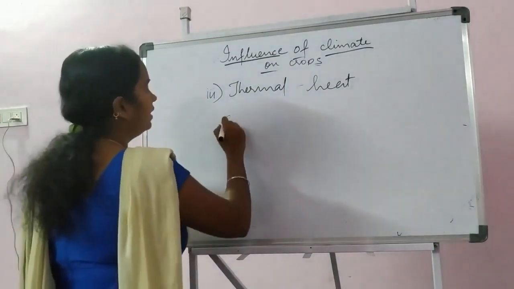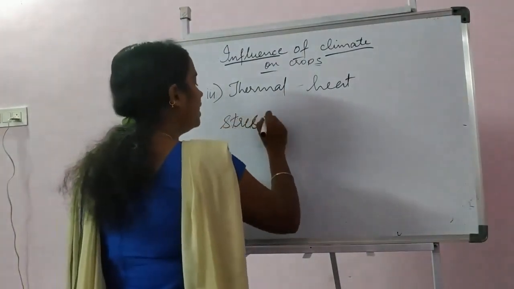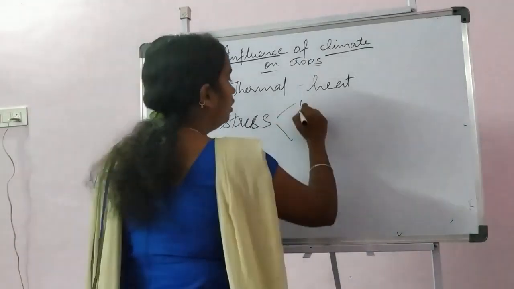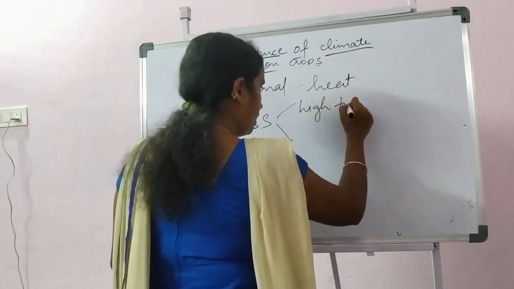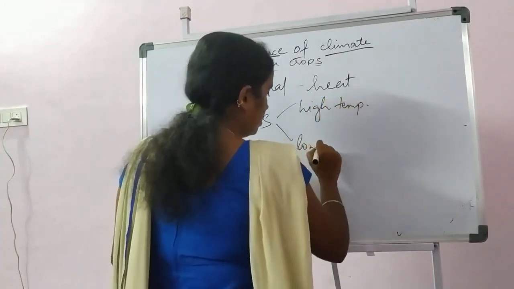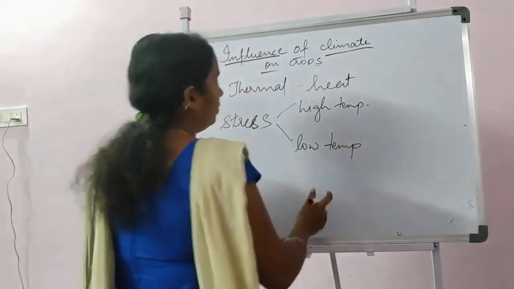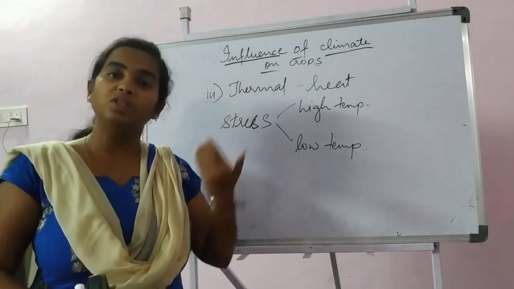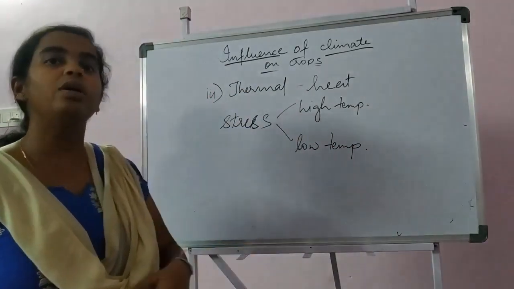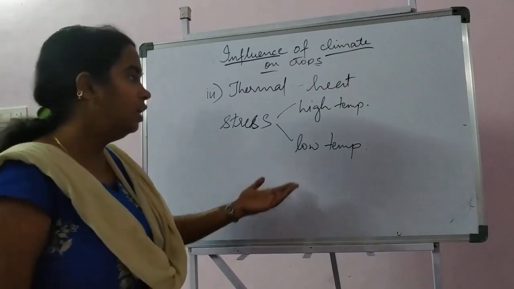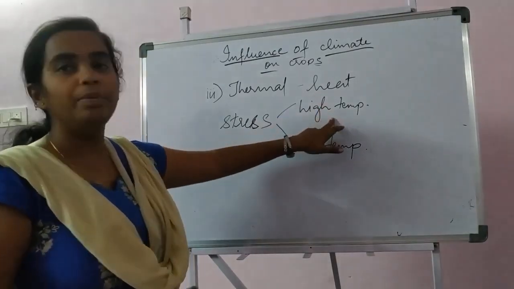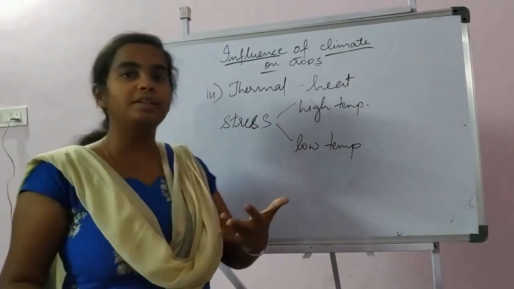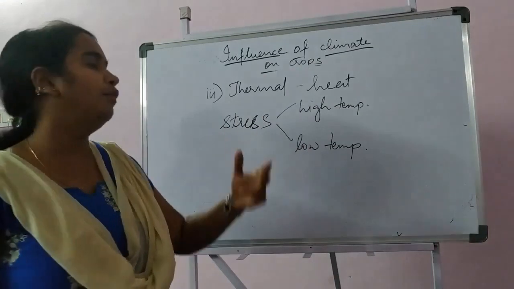And one more thing is stress. Stress means any uneasiness to the plant. It may be a high temperature stress or low temperature stress. Under low temperature stress, it may be chilling injury or freezing injury or much more even beyond that. If the high temperature is more than 35 or 40 degrees Celsius, then it will have some abnormal effect on the plant.